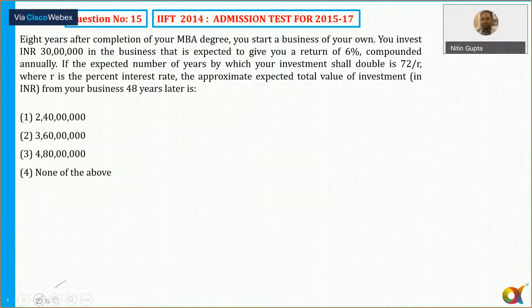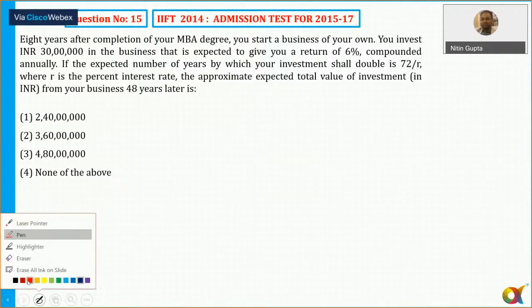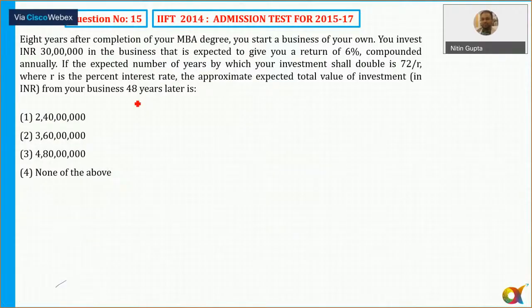It says 8 years after completion of your MBA degree, you start a business of your own. You invest 30 lakh in the business, with annual return. The expected number of years in which the investment doubles is equal to 72 by R. And the rate of interest is 6%.